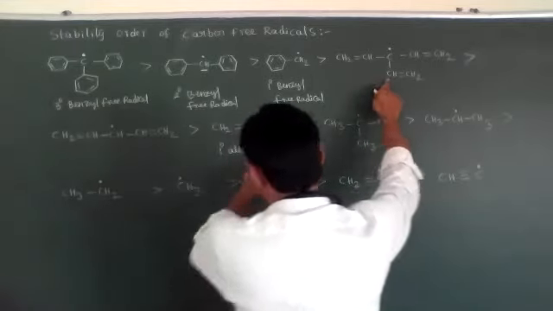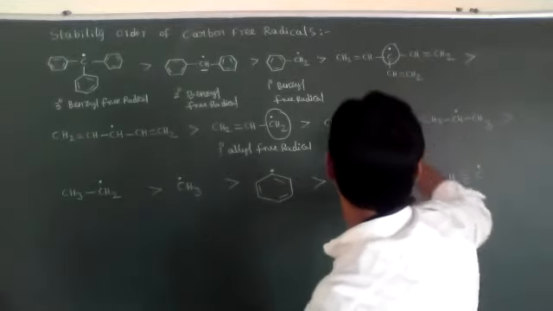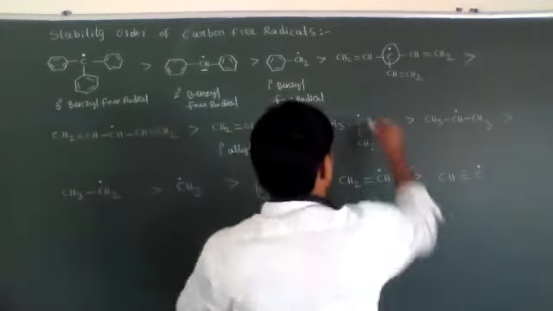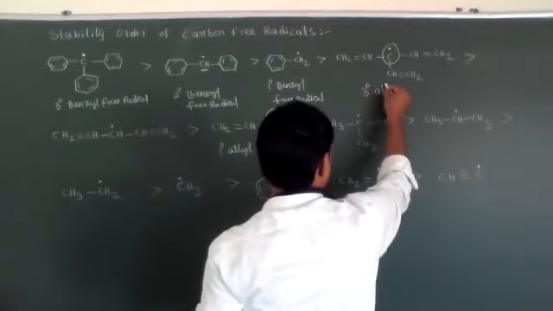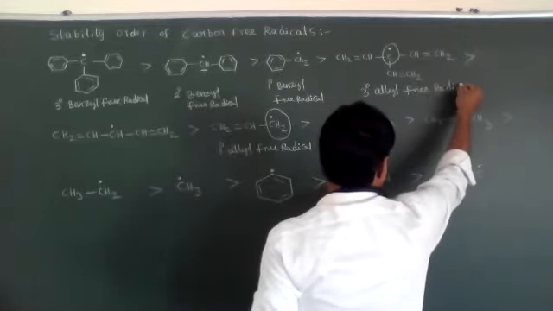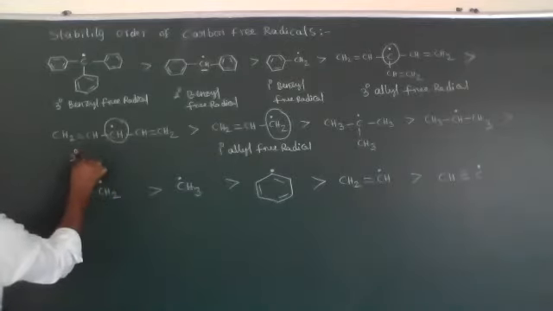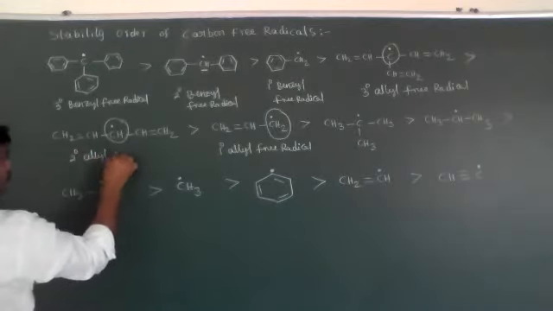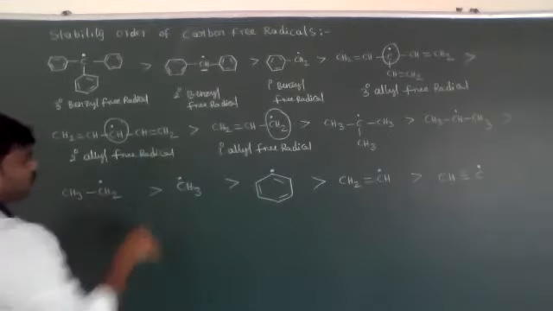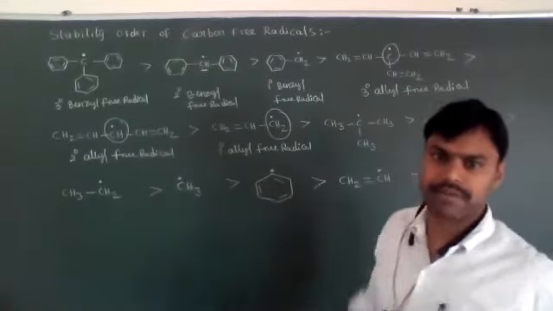What is the difference between this and this and this? See here, this carbon is connected with two allyl carbons. That's why it is called a tertiary allyl free radical. This is a secondary allyl free radical. Okay, so among these allyl free radicals, tertiary is more stable than secondary and then primary.